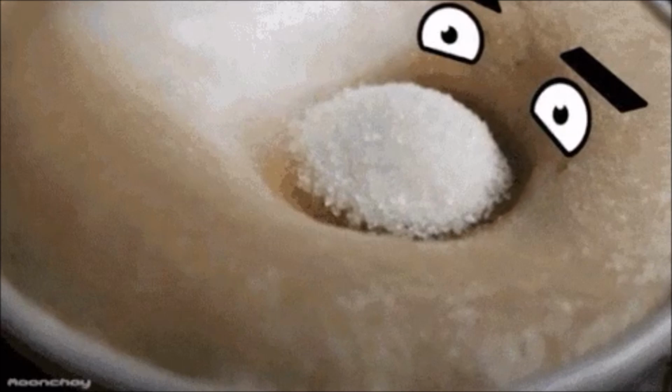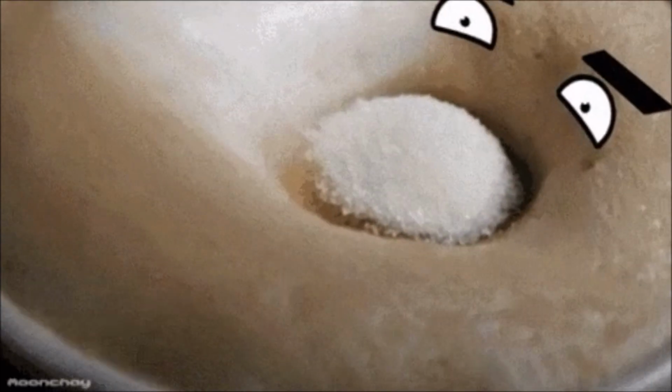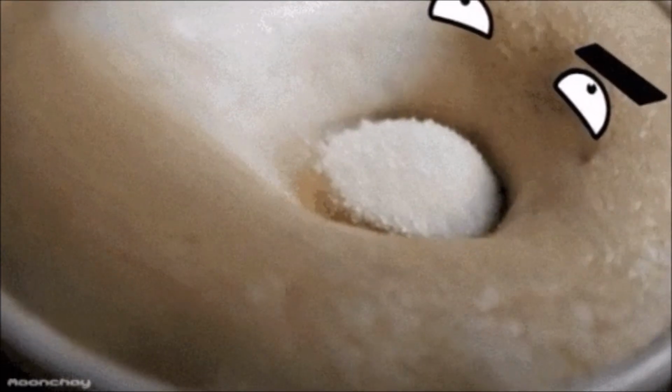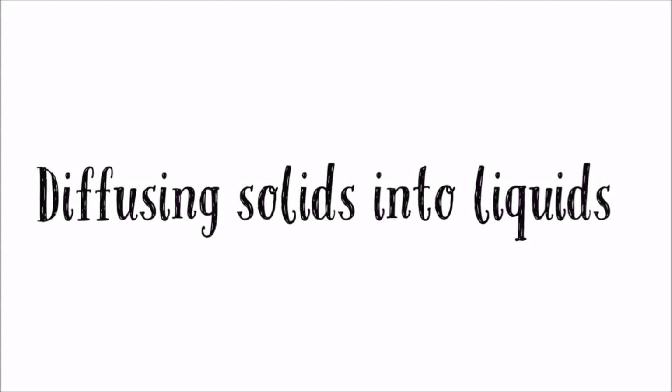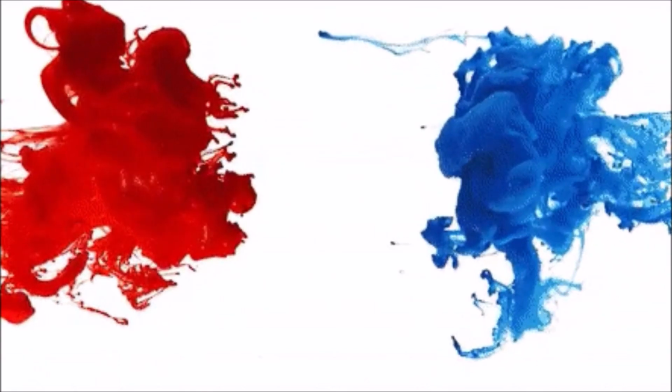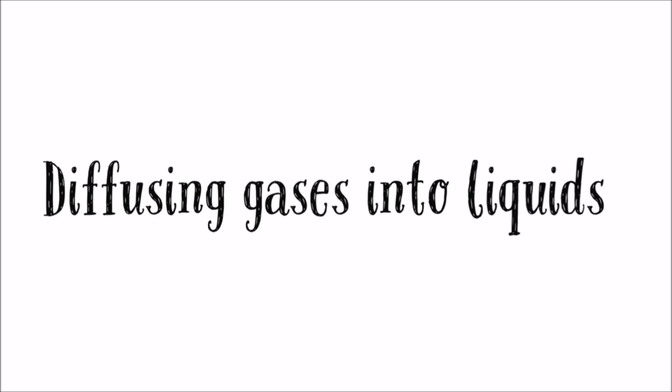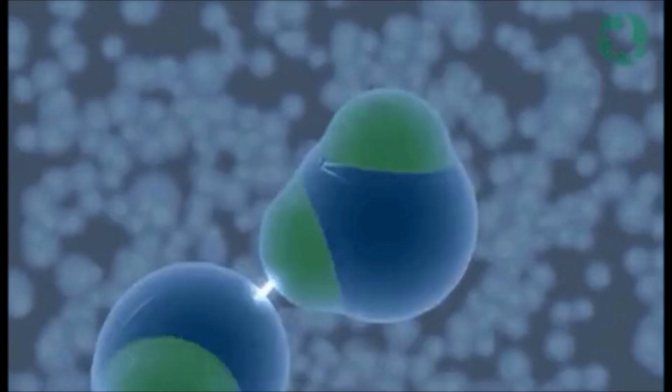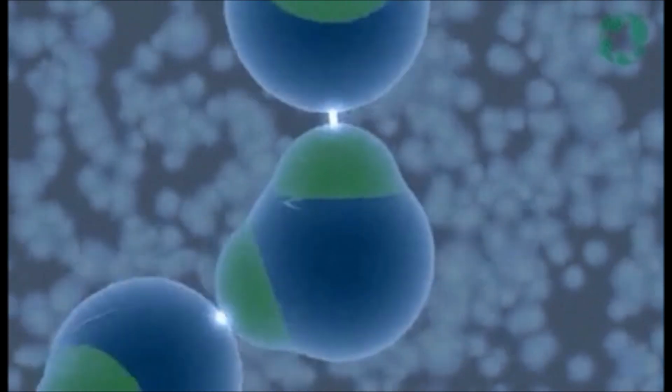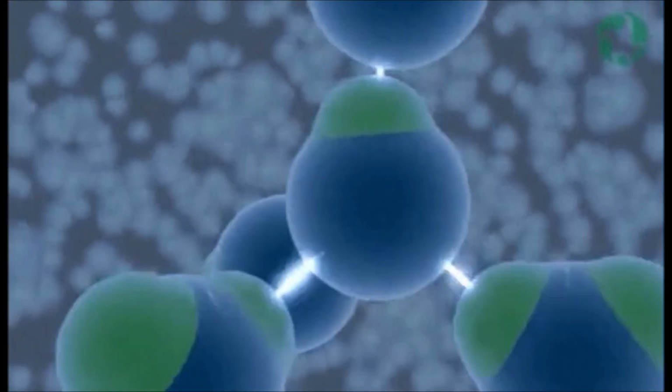This is because there is a space between the particles of the liquid, so the particles of other matter can slip into those spaces. For example, diffusing solids into liquids. The best example is mixing sugar in tea. Diffusing liquids into liquids. The best example is mixing ink in water. The third example, diffusing gases into liquids: the presence of oxygen and carbon dioxide in water.